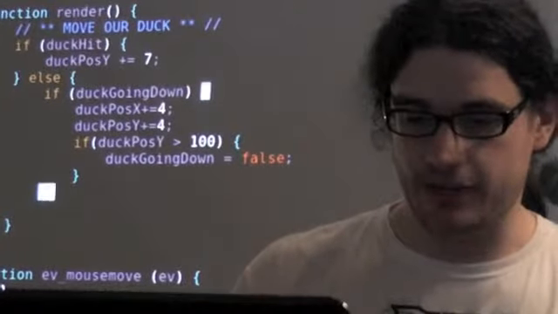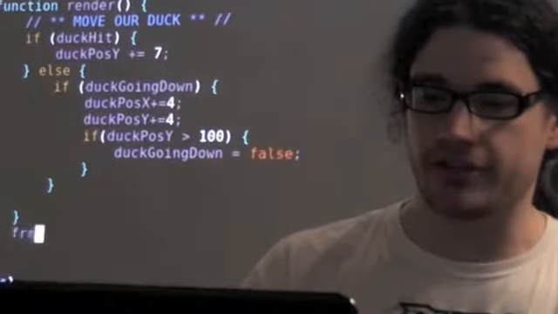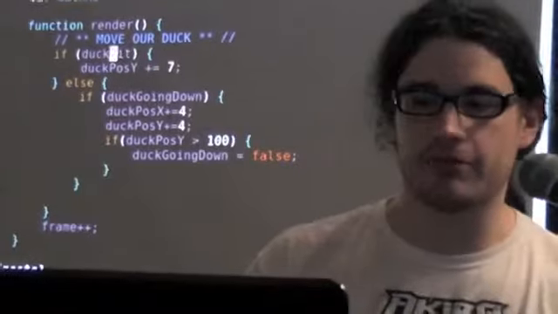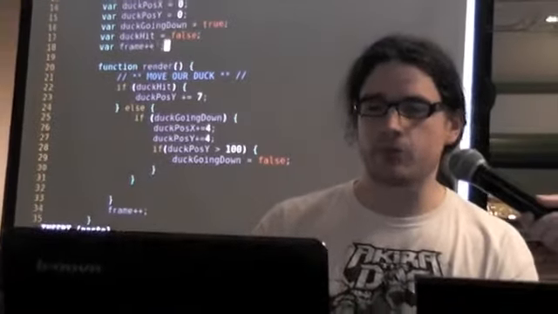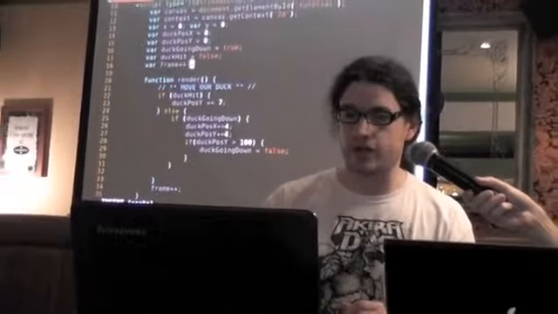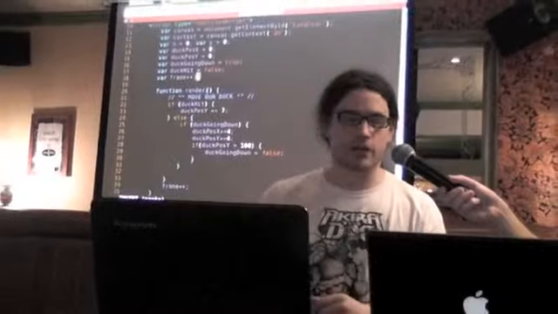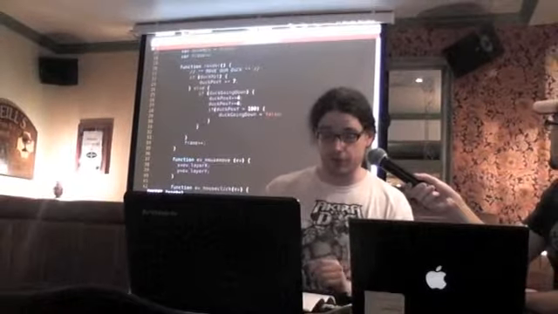So that's the duck going down, and obviously we'd have the converse for the duck going back up. And then we're incrementing this frame counter, so we'll have a variable for frame, and from the Flash or Director background, we're used to the concepts of the frame. Now I'm working in sort of an imperative programming style here. A little bit of OO is going to get thrown in, but this is also relevant in your functional programming styles.